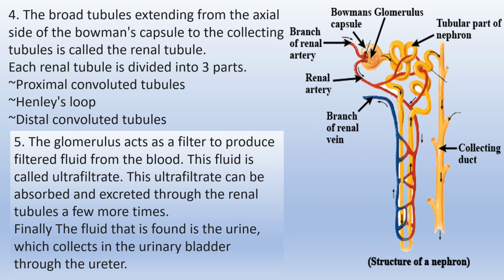The broad tubule extending from the axial side of the Bowman's capsule to the collecting tubules is called the renal tubule. Each renal tubule is divided into three parts: proximal convoluted tubule, Henle's loop, and distal convoluted tubule. The glomerulus acts as a filter to produce filtrate fluid from the blood. This fluid is called ultrafiltrate. This ultrafiltrate can be absorbed and excreted through the renal tubules a few more times. Finally, the fluid that is found is the urine, which collects in the urinary bladder through the ureter.